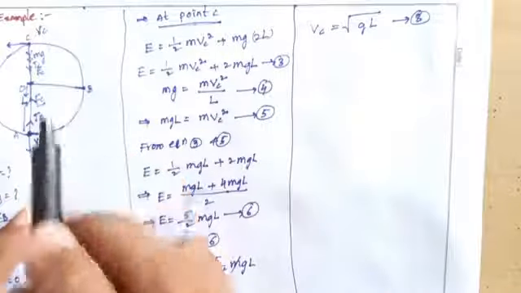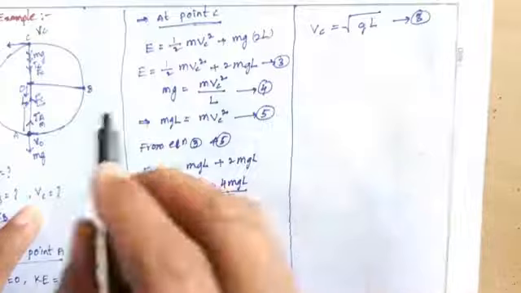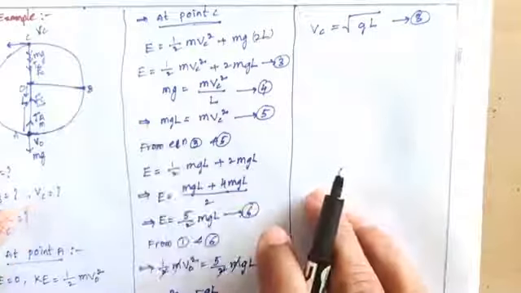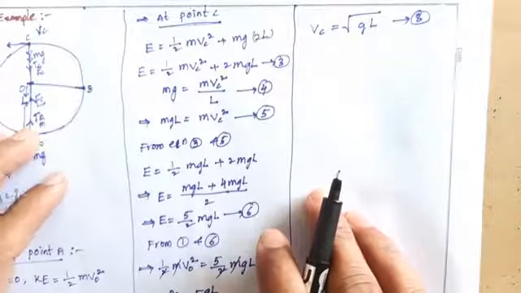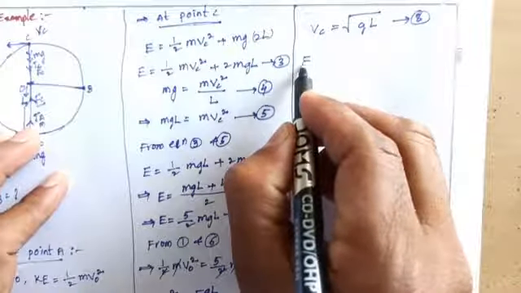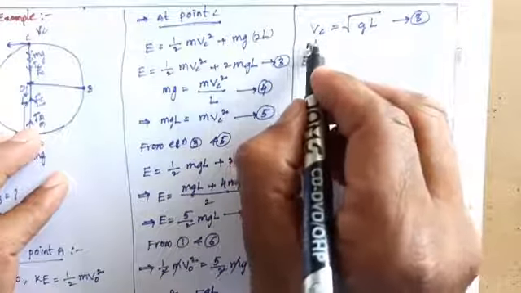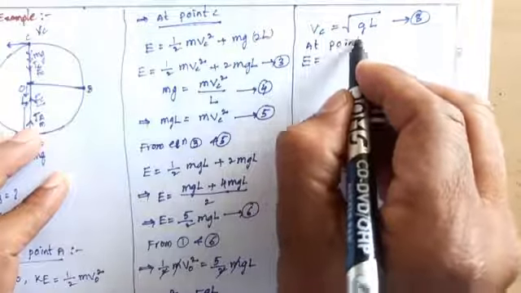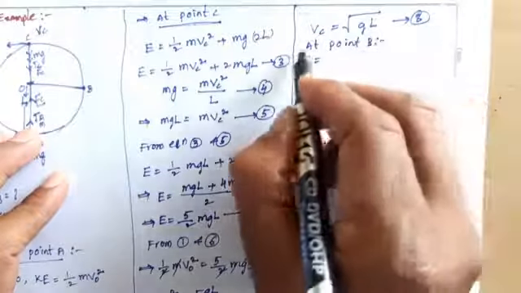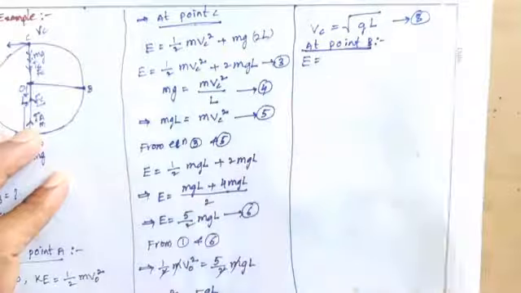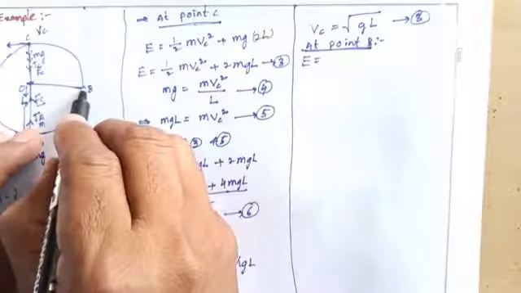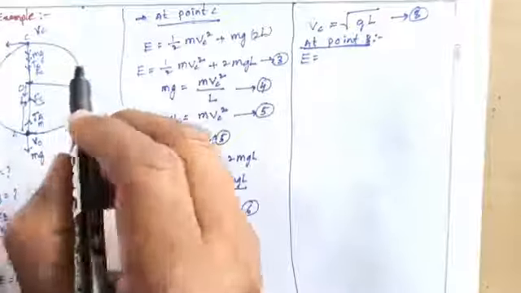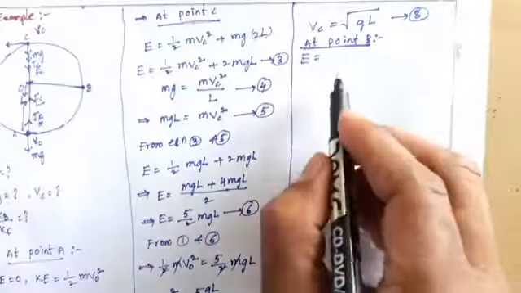Next, at point B we can find out the total energy. At point B the total energy is nothing but the kinetic energy at point B and the potential energy at point B. What is the kinetic energy?